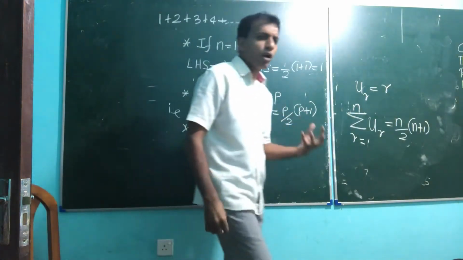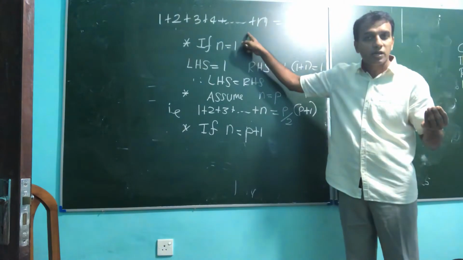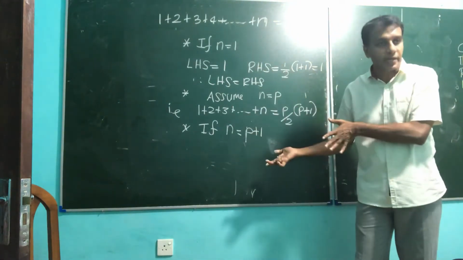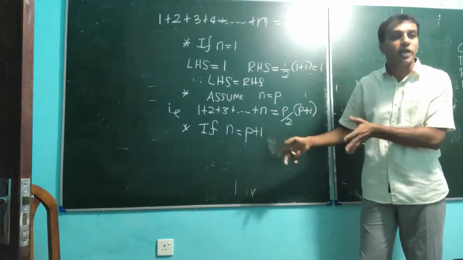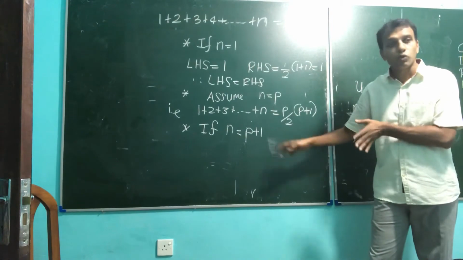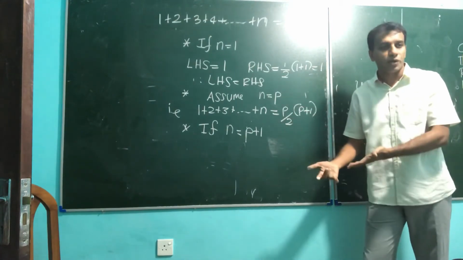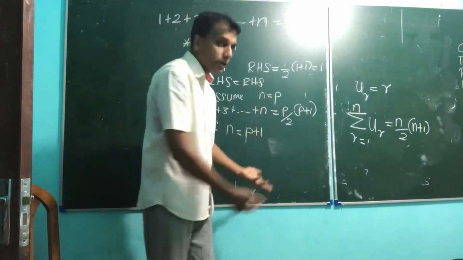What do you mean by n equal p plus 1? For example, 100 numbers, now find the sum up to 101 numbers. If it's 10 numbers, find the sum up to 11 numbers. If it's up to 20 numbers, find the sum for 21. Everything is p numbers and the other one is p plus 1.